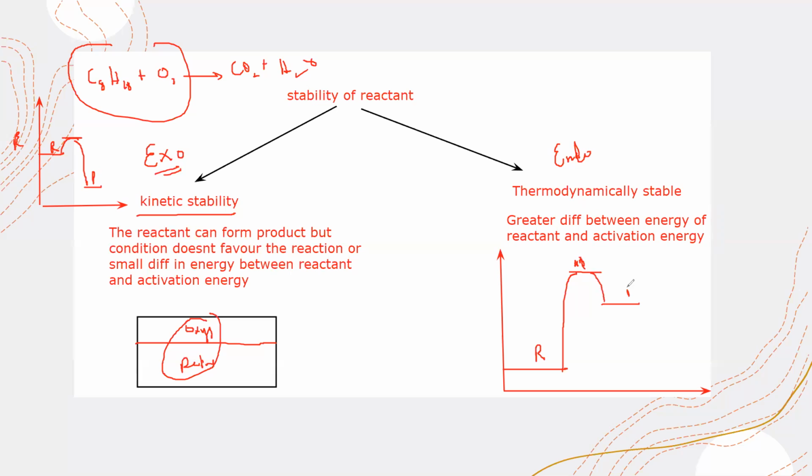So the energy of a product is higher as compared to the energy of the reactant. You have to supply energy so that you can carry out a reaction. That's why we say the reactants are thermodynamically stable. So for an endothermic reaction, the reaction mixture is thermodynamically stable.